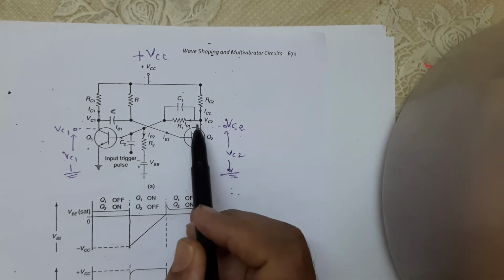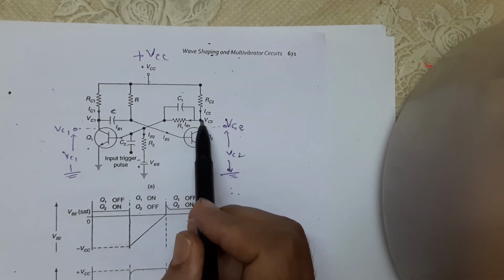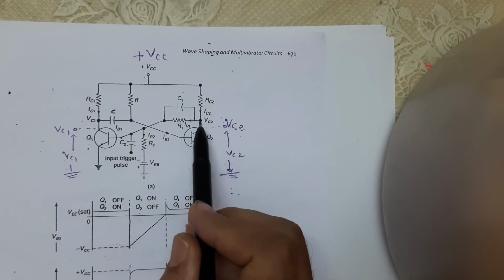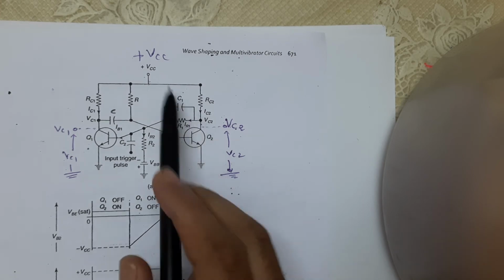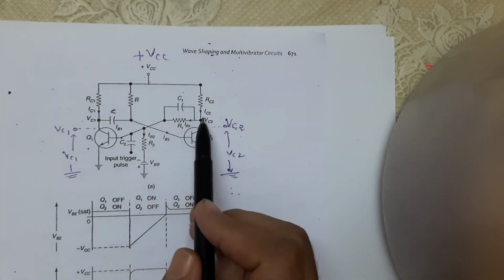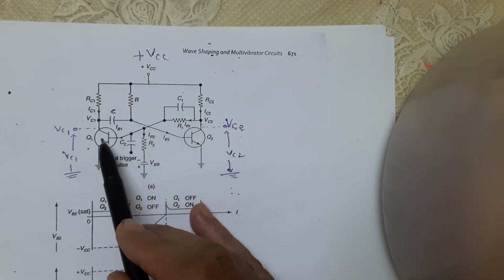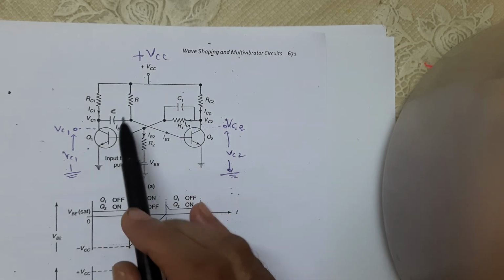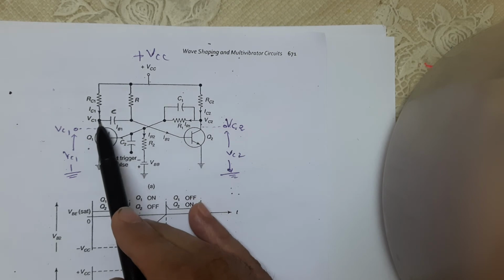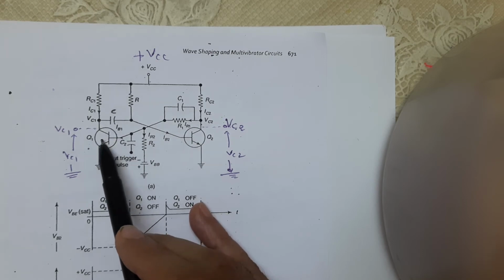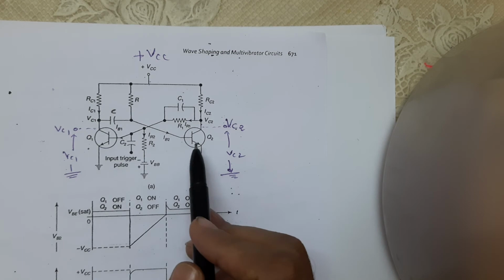When it is switched off, the voltage collects here. This voltage Vc2 is equal to the supply voltage VCC. Q1 is on, so Vc1 is in saturation, very low, nearly 0, while Q2 is off.